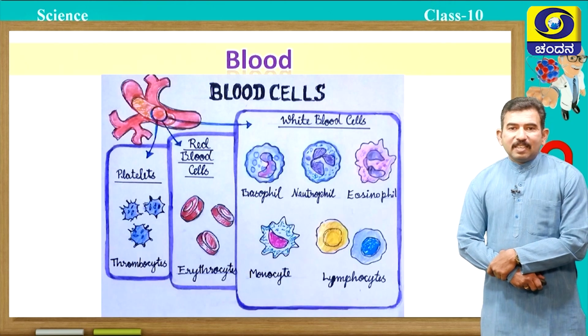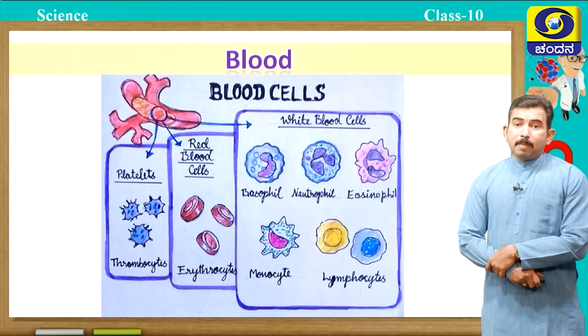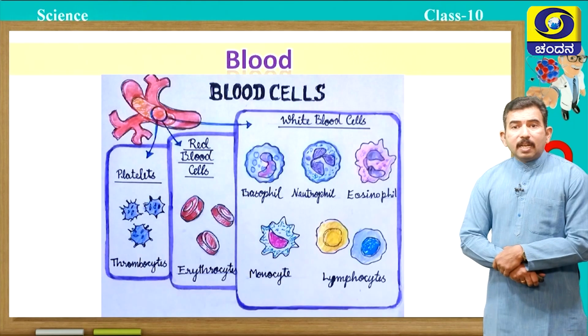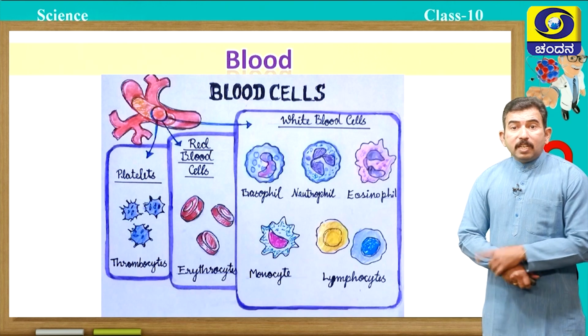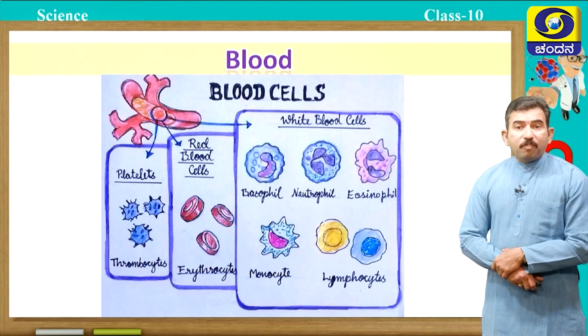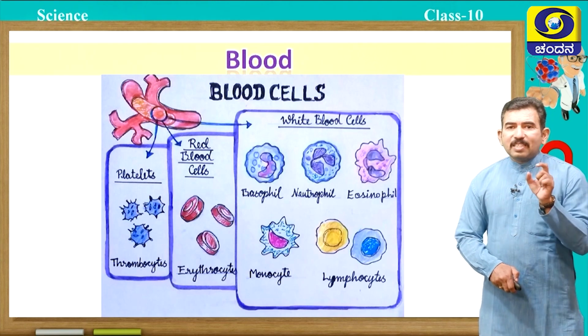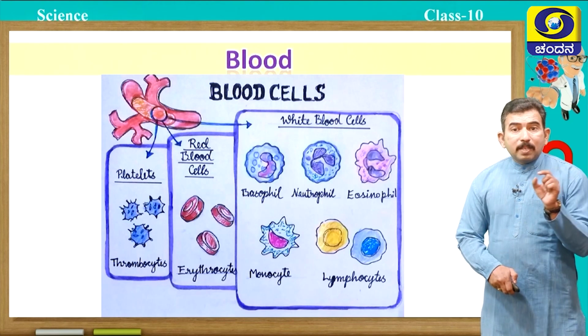Yes, you are right. Platelets, red blood cells, white blood cells. These platelets are also called as thrombocytes, red blood cells called as erythrocytes, white blood cells also known as leukocytes. So these are the main different types of cells present in our blood. And of course, each cell plays a specific role. Let us see a small video clip in which we can see the transportation taking place through blood.